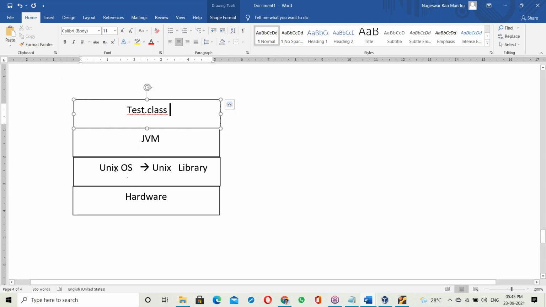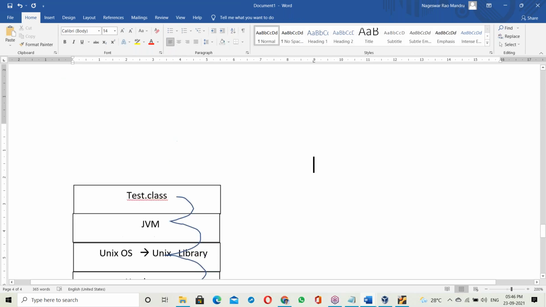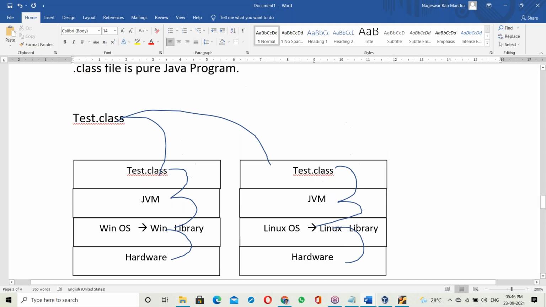Okay. Now on Unix base, this is JVM. This JVM takes the Test.class file and links it with the Unix library. Once linked with the Unix library, it communicates with the hardware components. So the dot class file is common for all operations, the same for all operations.